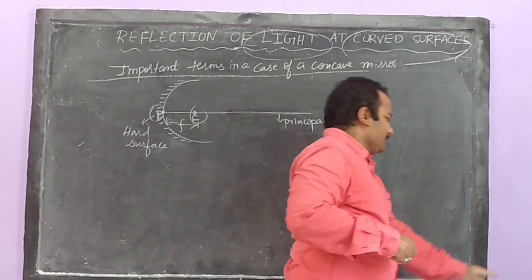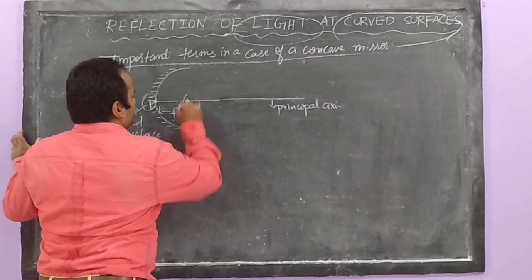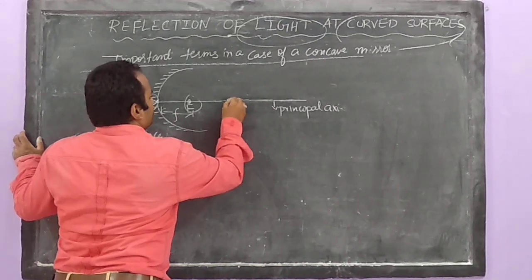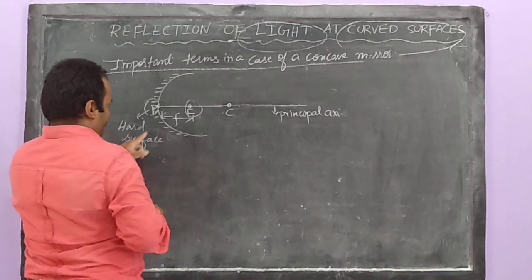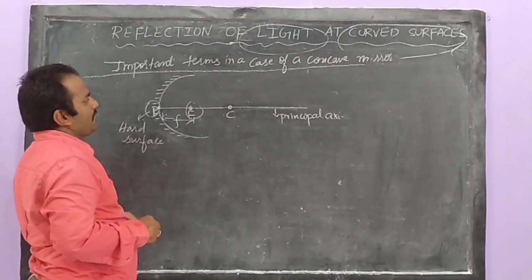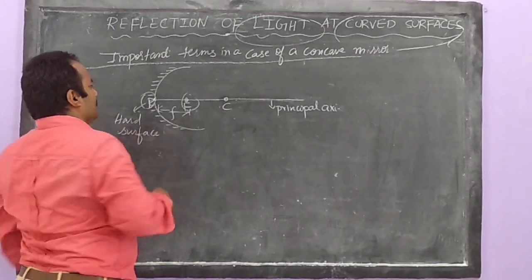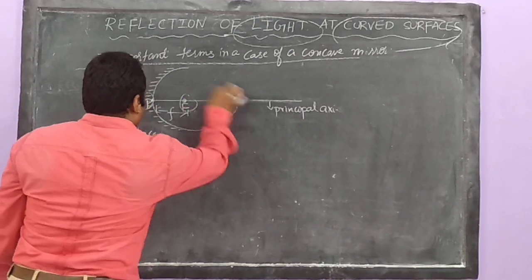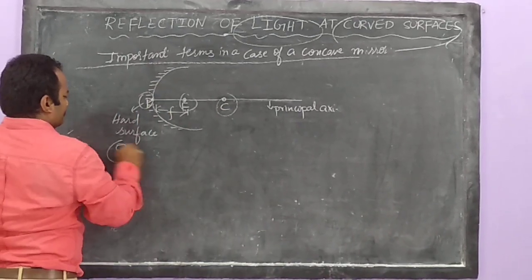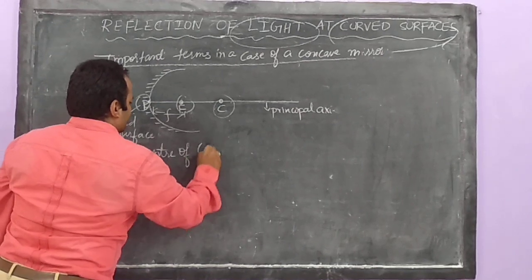The last two terms to complete our topic. Now, let us mention C. What is C? We discussed the principal axis. What is its definition? The imaginary line or horizontal line which passes from the pole to the center of curvature. So actually, what is the center of curvature? We are discussing what is meant by center of curvature.